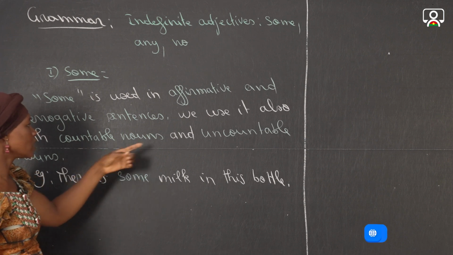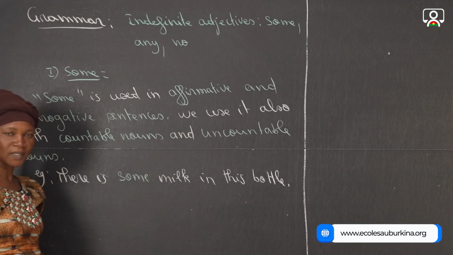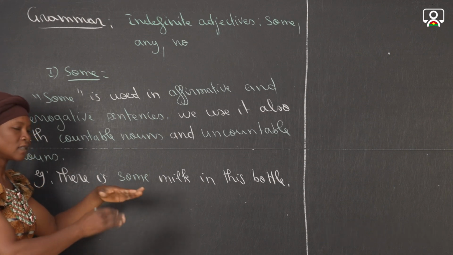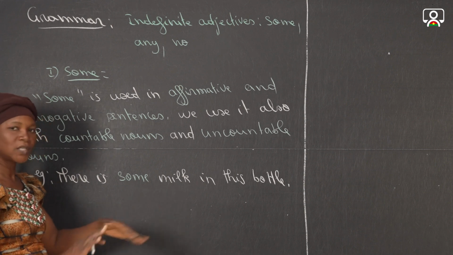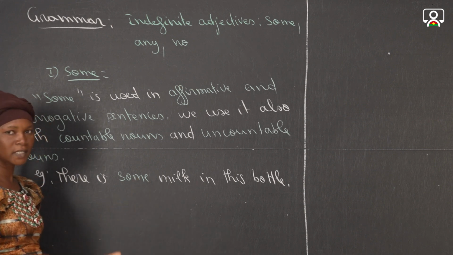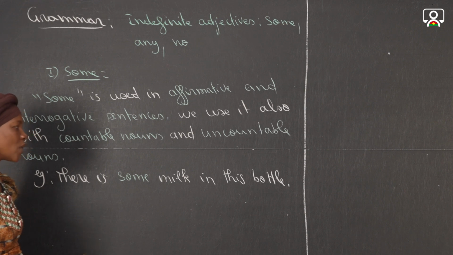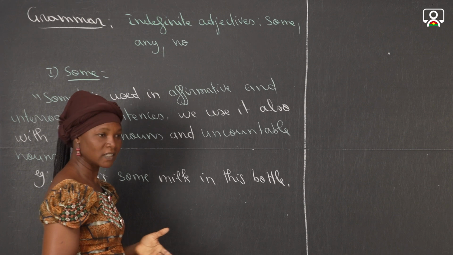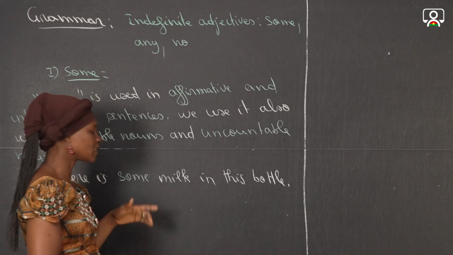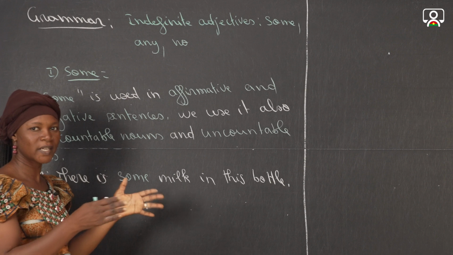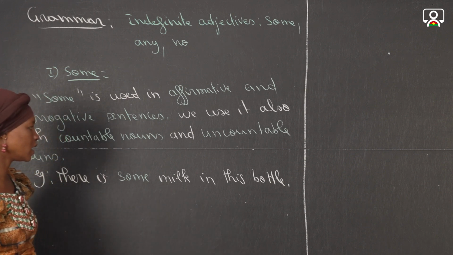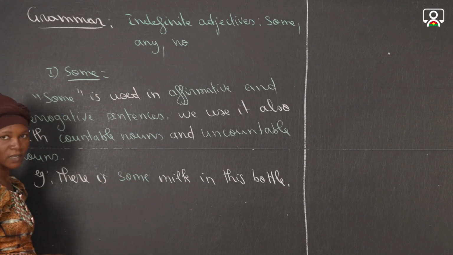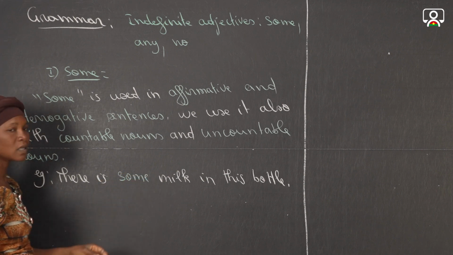Milk is what we call uncountable noun. When I say there is some milk in this bottle, it means that the milk exists, but I don't know exactly the quantity of milk. When we speak about precision, if for example I say there is 1 liter of milk, this is precision. But when I say some milk, there is no precision. I don't know exactly which quantity of milk is. So in affirmative sentence, with uncountable nouns, you can use some.